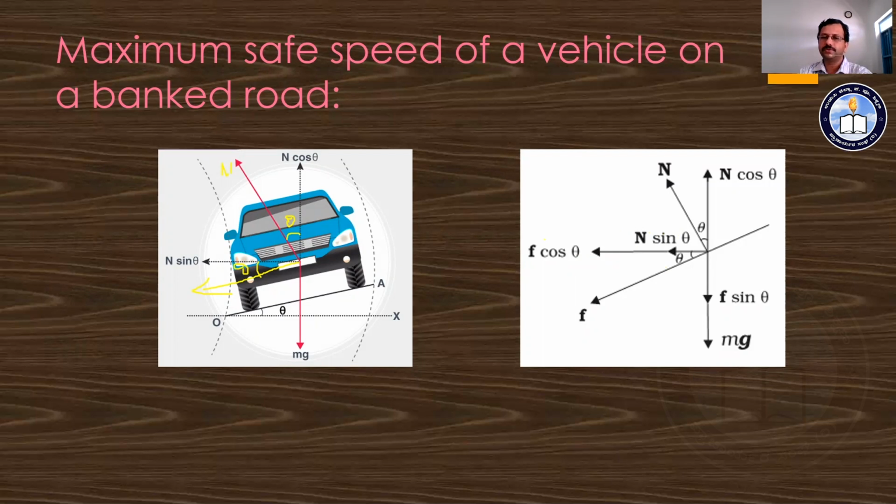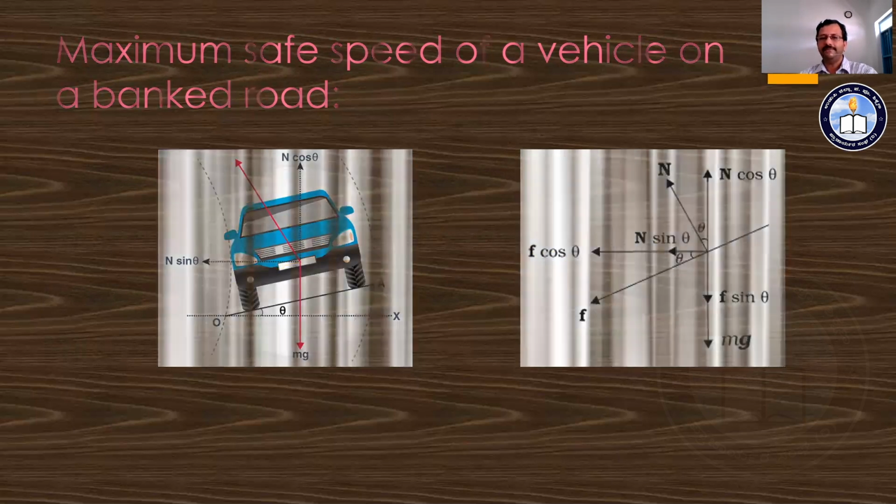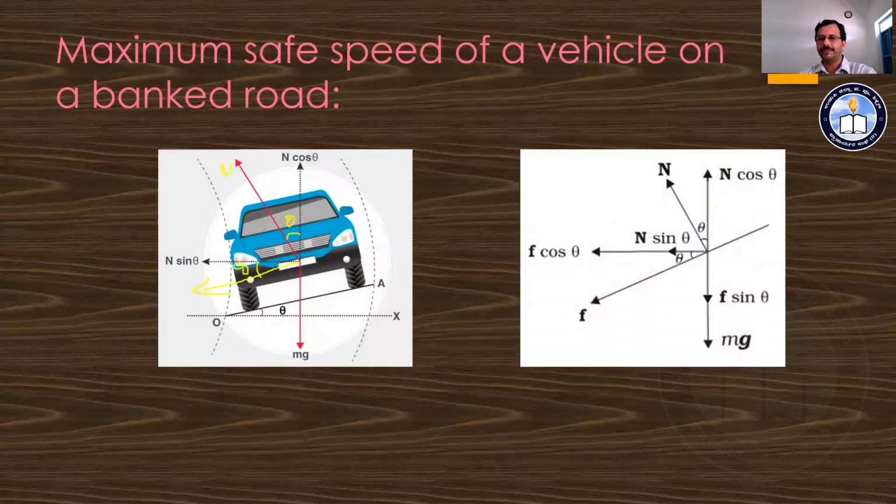This horizontal force is going to provide the required centripetal force for the movement of the vehicle on the banked road. With the help of the components, n cos theta acts opposite to F sin theta and mg.